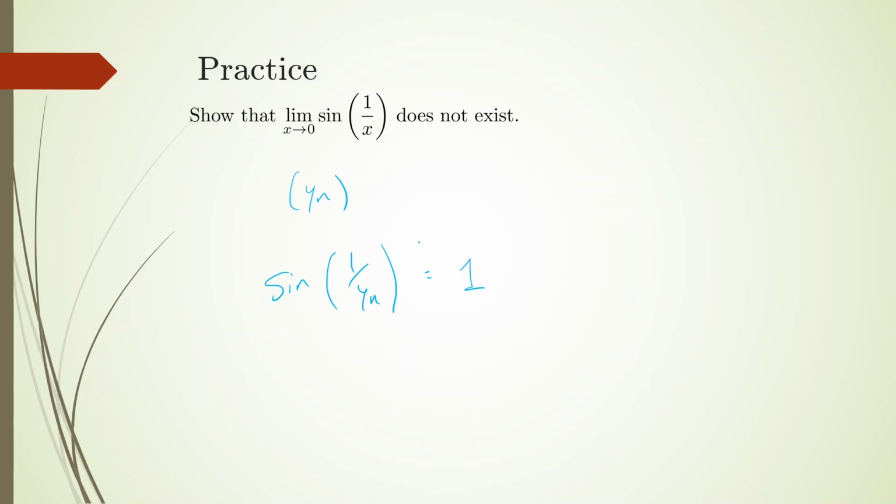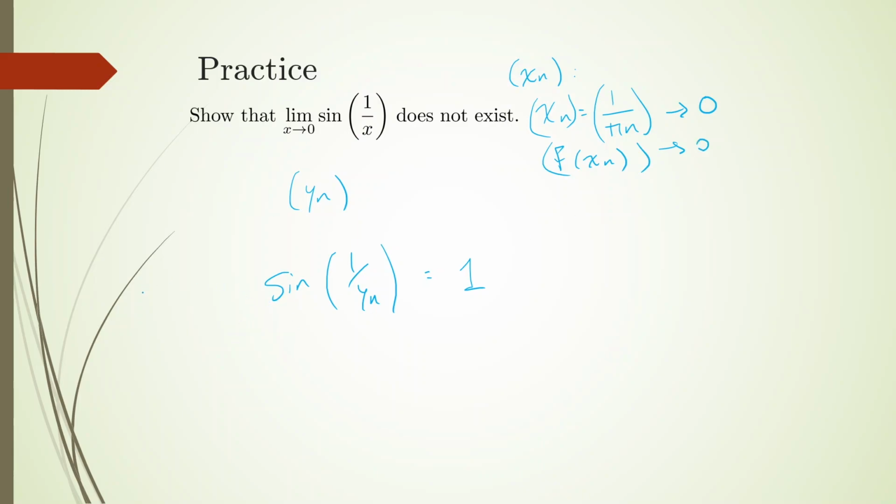The idea is to come up with something different than our x sub n, which was defined to be x sub n equals 1 over pi n. We know that this converges to 0, and the reciprocal of this is always a multiple of pi, so the sine would always be equal to 0. So f of x sub n would go to 0.